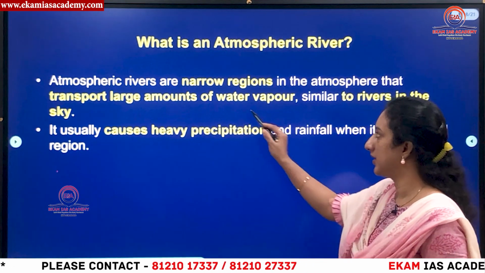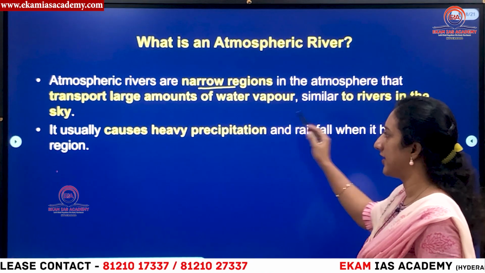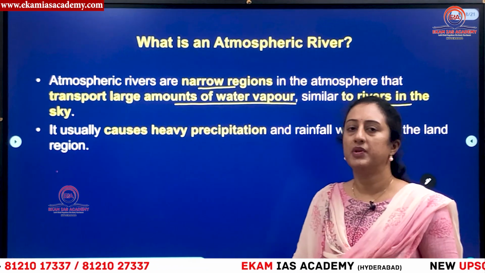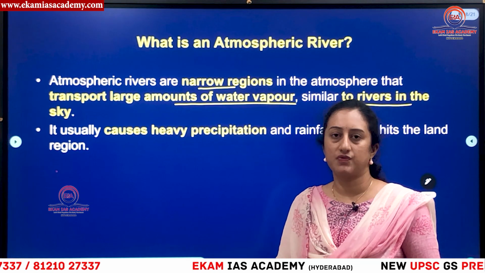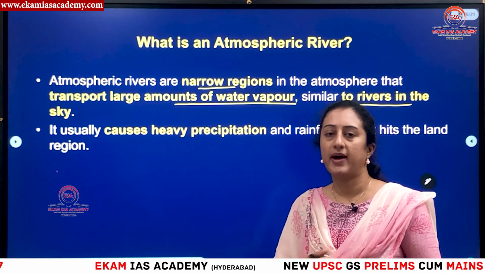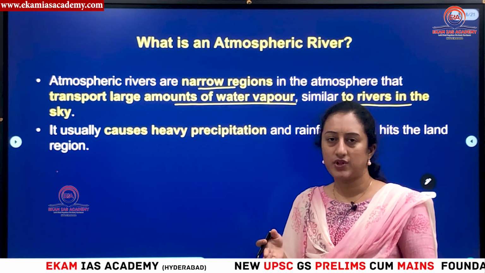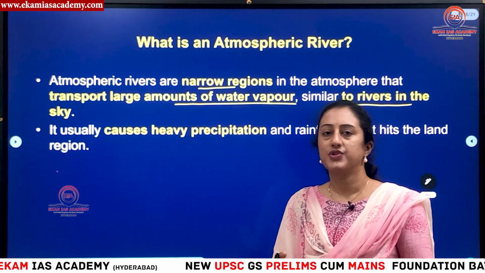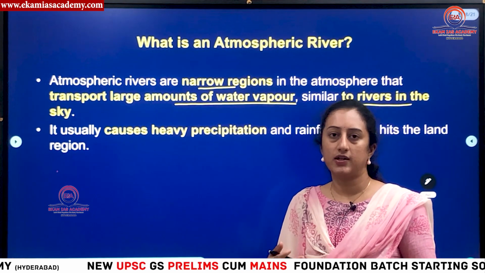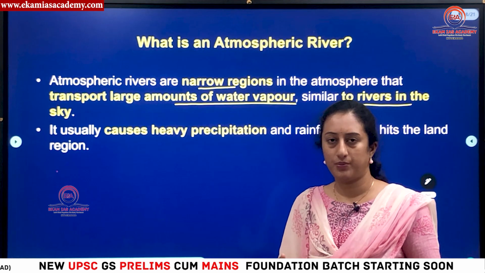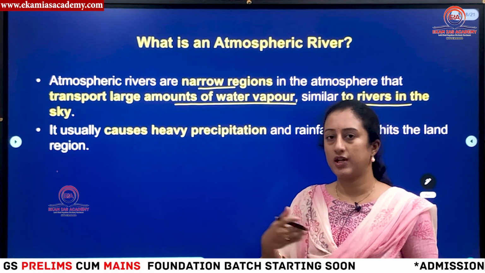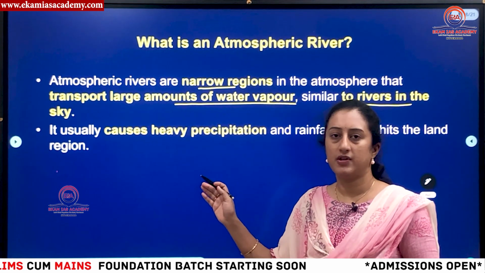As I told you, it is nothing but a narrow region which is carrying large amounts of water vapor, like rivers in the sky. There won't be typical rivers, but these clouds, which form very fast and intensely, appear like a band of river. River means there will be a fixed flow of water, right? The same way, because of intense evaporation, when more heat is generated, dense clouds will form and that band of clouds will appear like a river in the atmosphere. That is why we name this phenomenon atmospheric river.